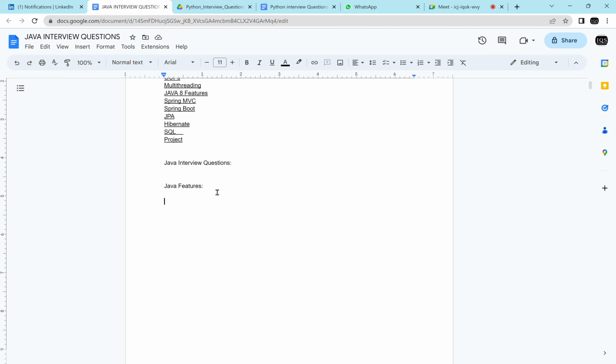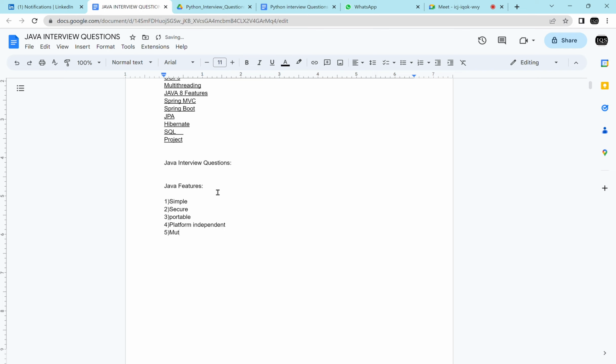Java features, different features of Java. One is it is simple. Second one it is secure, portable, platform independent, multi-threading. It is platform independent.